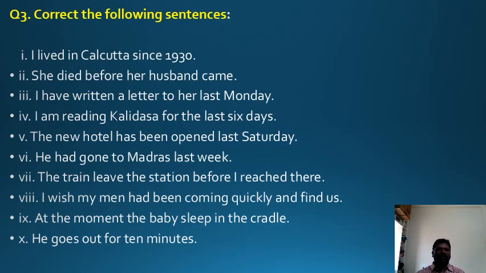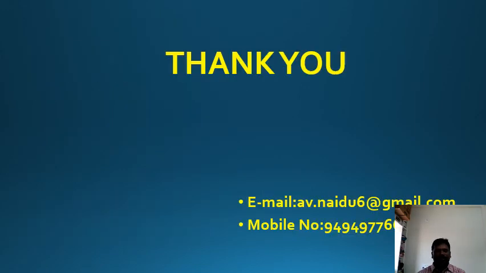Correct the following sentences, please. I lived in Calcutta since 1930. The sentence is not in the correct tense. Please try to understand. Let me explain one example. I lived in Calcutta since 1930 is wrong. I have been living in Calcutta since 1930 is right. Please try to understand.